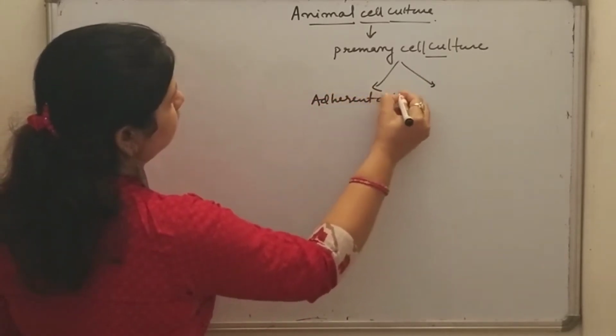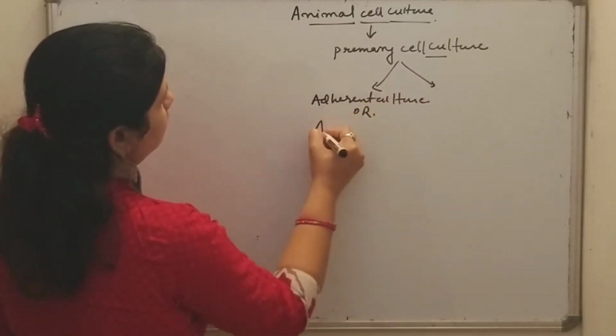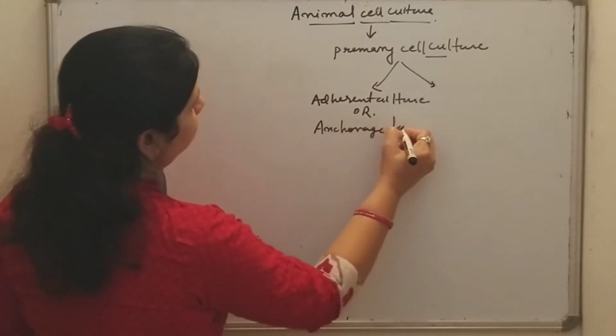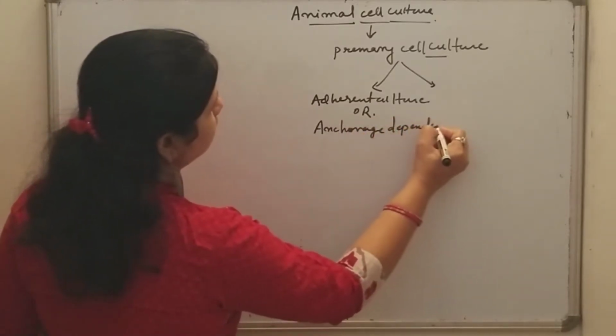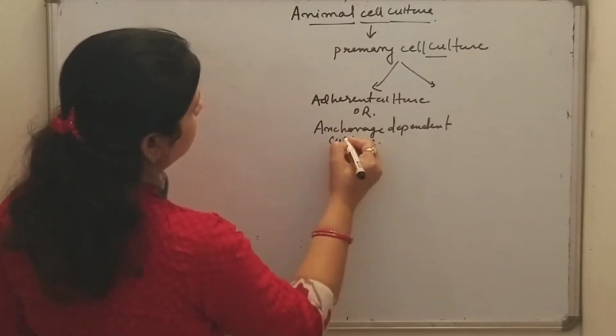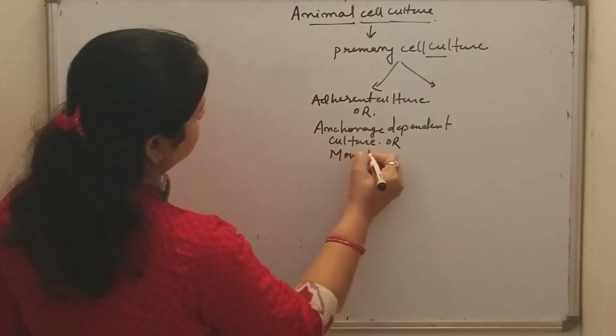adherent culture, or anchorage dependent culture, or monolayer culture.